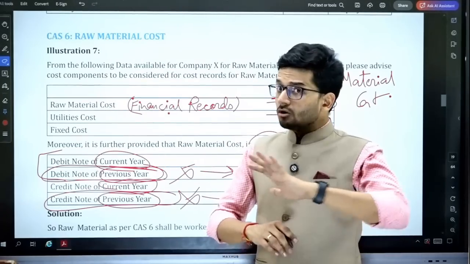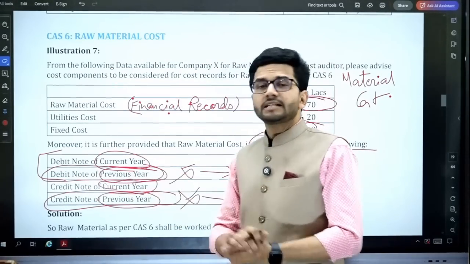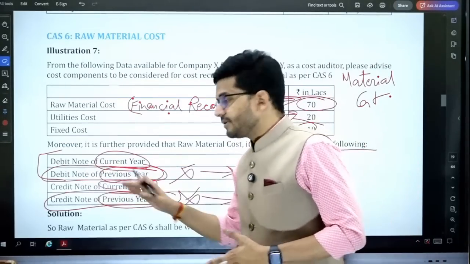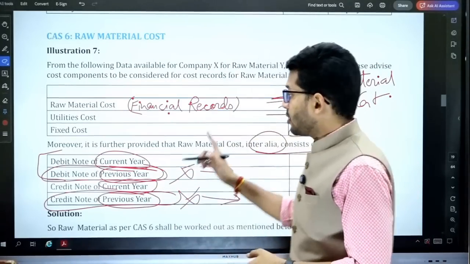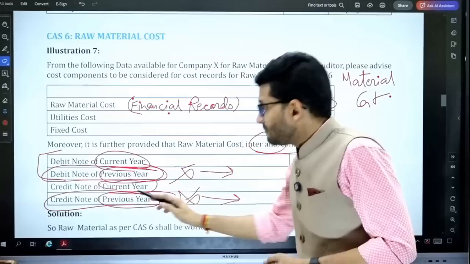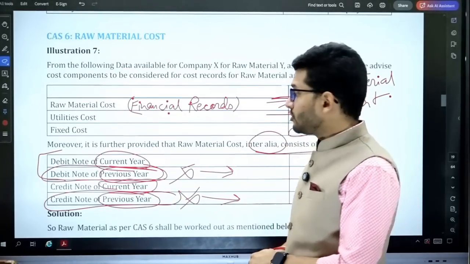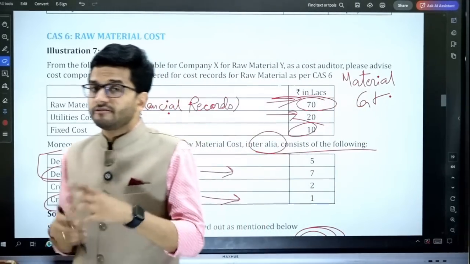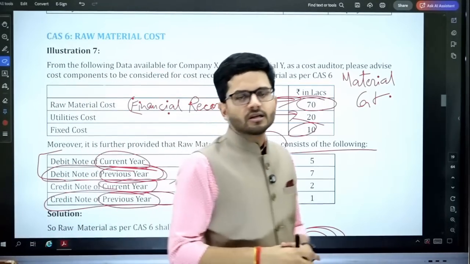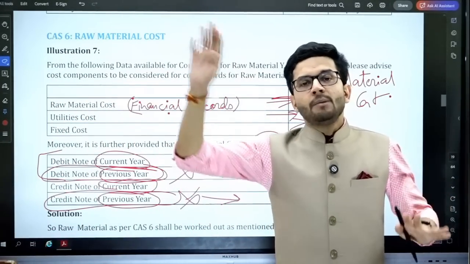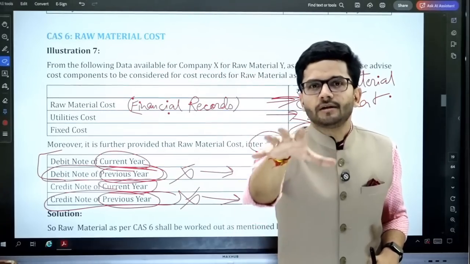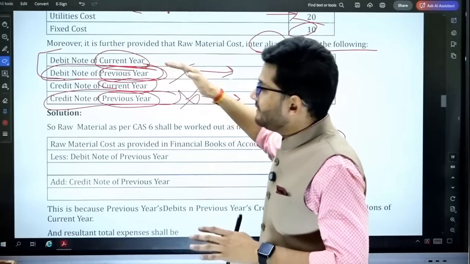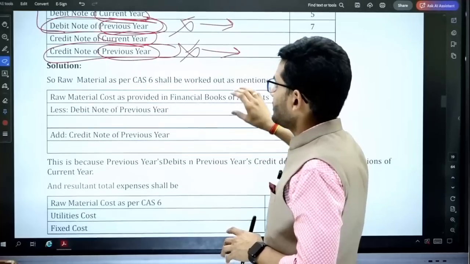And of course, we are not going to include any prior period expenditure in our current year's financial statements. So it says that the debit note of the previous year is included in our raw material cost and the credit note of the previous year is included in our raw material cost. Both of them are included in the raw material cost given as per the financial records. While calculating the cost records, we are not going to include any prior period expense in our current year's cost records. Therefore, we are going to reverse the effect of the debit note of the previous year and the credit note of the previous year.